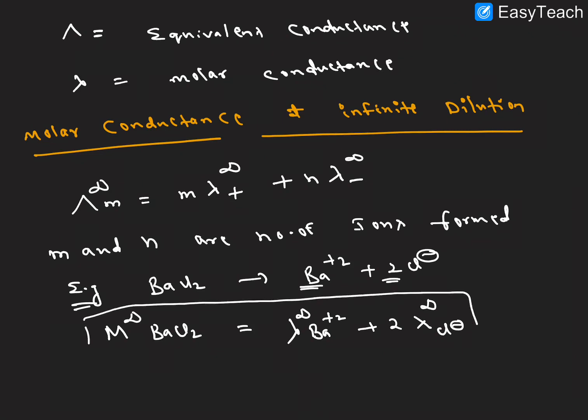So this is the molar conductance representation at infinite dilution, right?